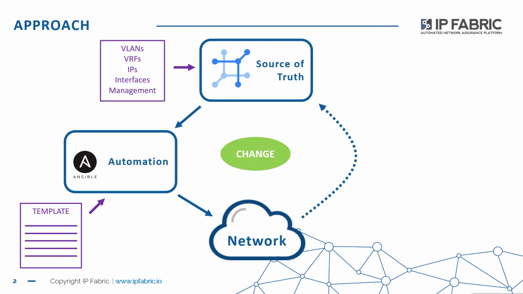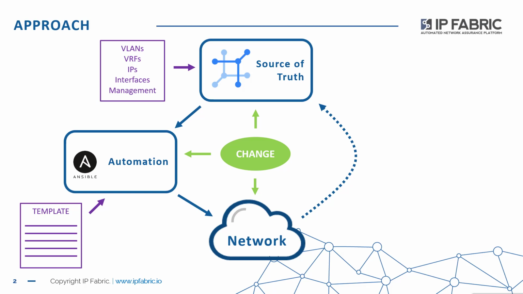There was a further complication in that change in their network could be executed from a number of different places. You might modify the data that was in the source of truth and expect that to be pushed through the automation platform and into the network. The templates themselves may be updated within the automation layer, and so have to be re-rendered and again pushed into the network, or in some cases there may be manual change that needs to be accommodated within the network itself, so maybe from a troubleshooting perspective, or maybe certain operational process that needs that to happen.